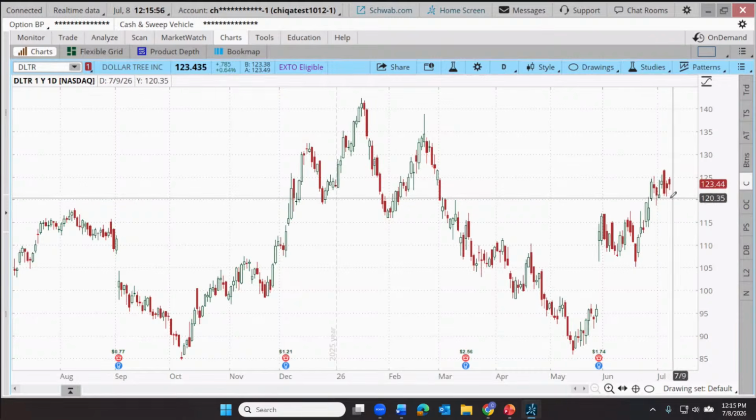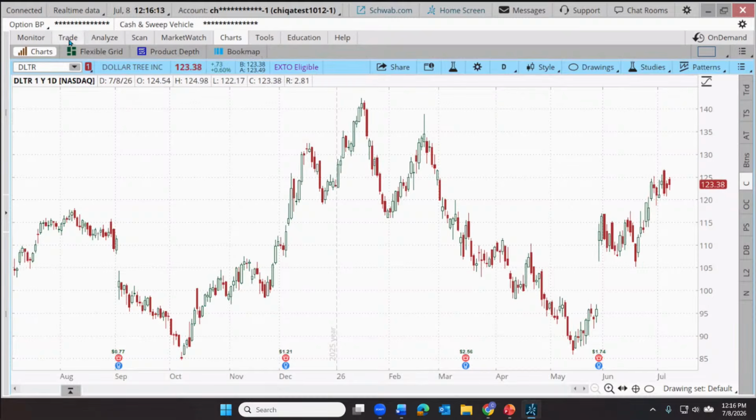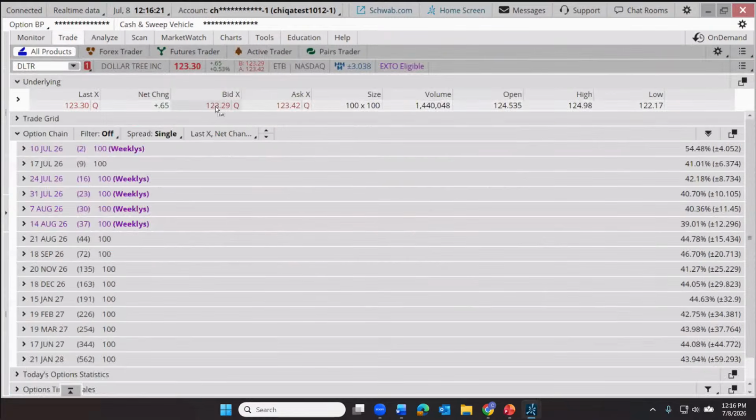And it looks like recently, over the last week or so, prices have only extended down to about $120. Let's just say our trader would be happy to buy if the stock were to fall down to 120, but not above that level. That's a different kind of order. So let's go put in that order. This time I am going to go to the trade tab. Actually, let's do it differently. We could go to the trade tab and put in a Dollar Tree order right here.